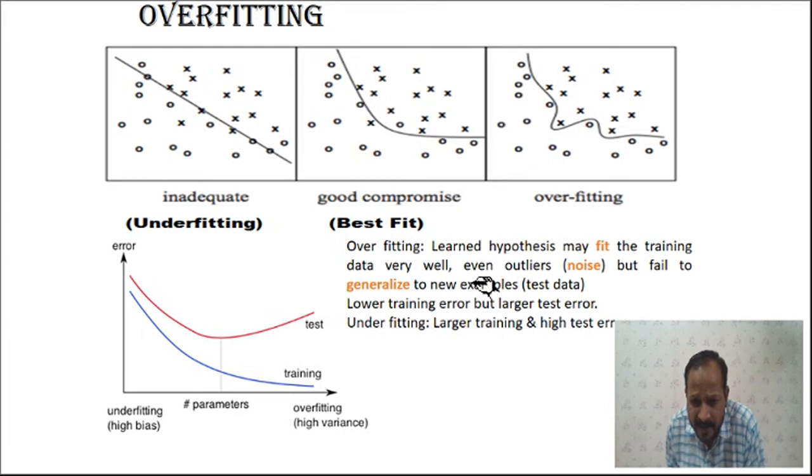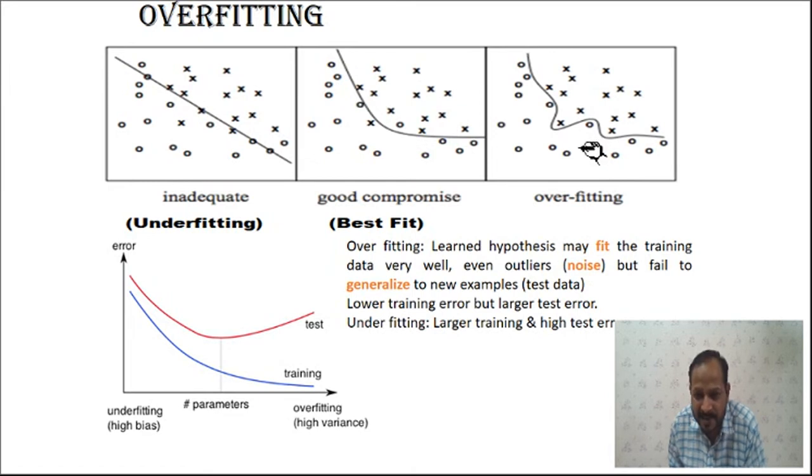In overfitting, the learned hypothesis may fit the training data very well. The training data is fit very well, and it classifies each and everything, even the noise. But if there is any small change in the input parameters, it will fail, because it is so tightly designed for only this input.